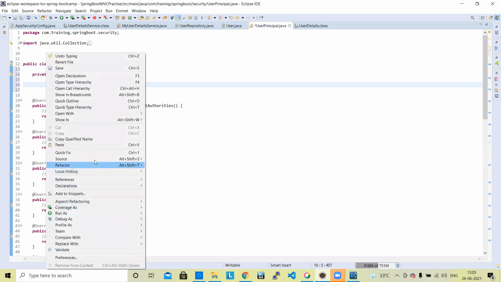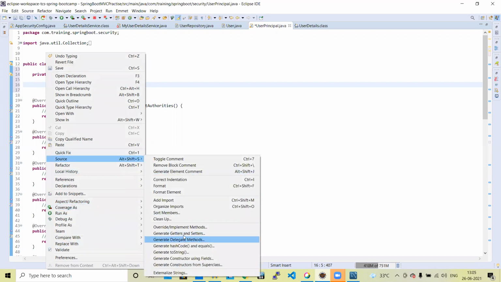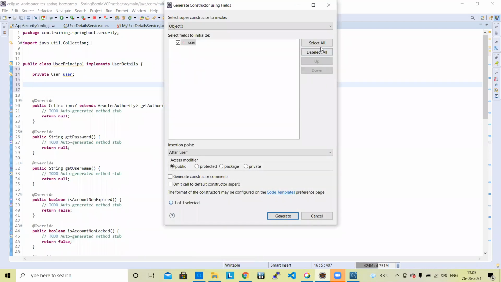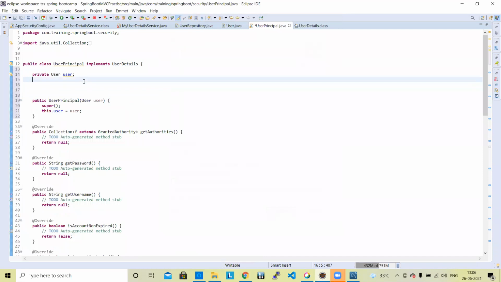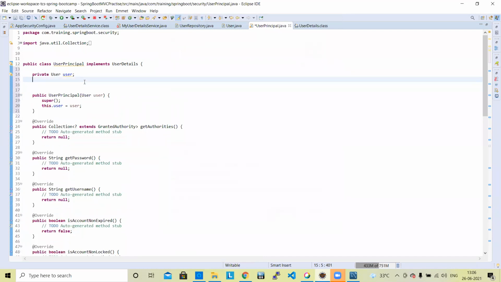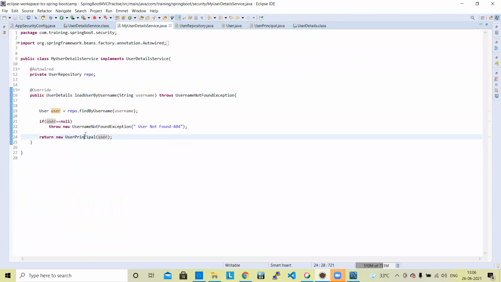So go to source, generate constructor using fields. Click here. So it is generating the constructor using fields. Now if we go here, your error will be removed. The error is gone.